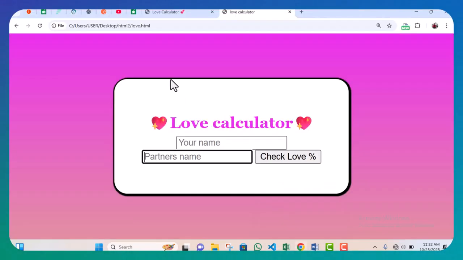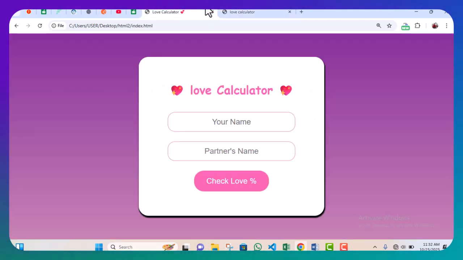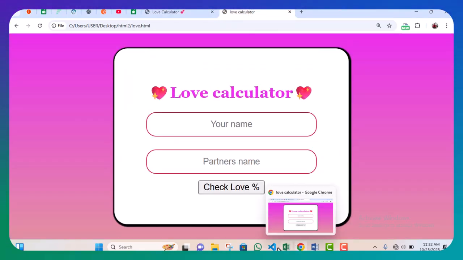Let's work on the focus, but before that, let's refresh and see what it looks like. Wow, this is beautiful. So let's work on the focus so that it works as fine as this. When I click on it, it brings out this shadowy border. So that is the focus.